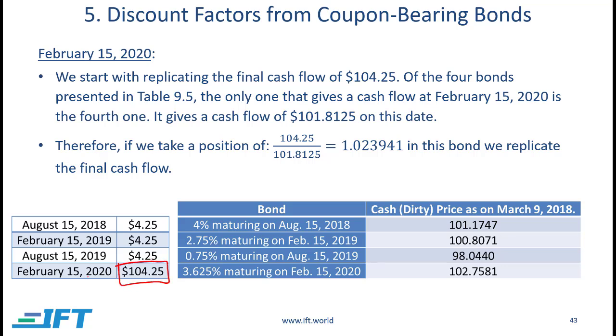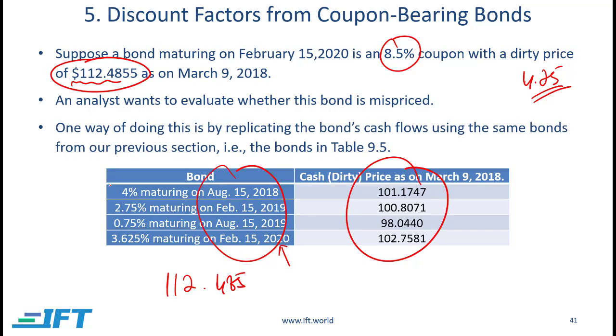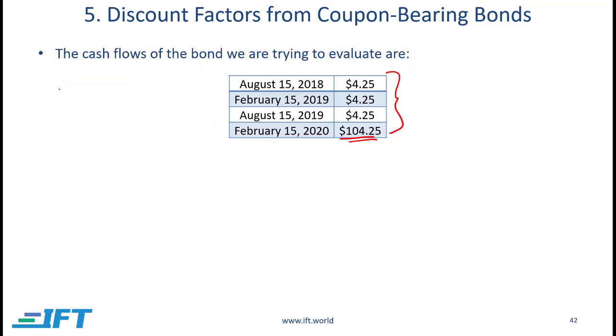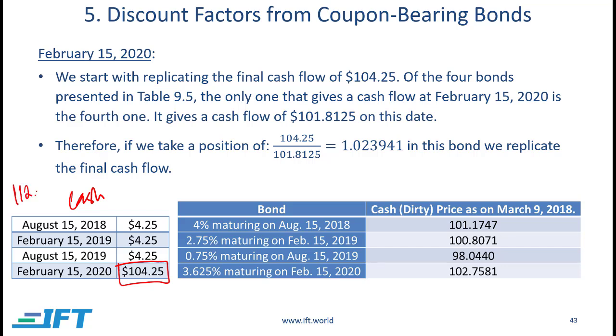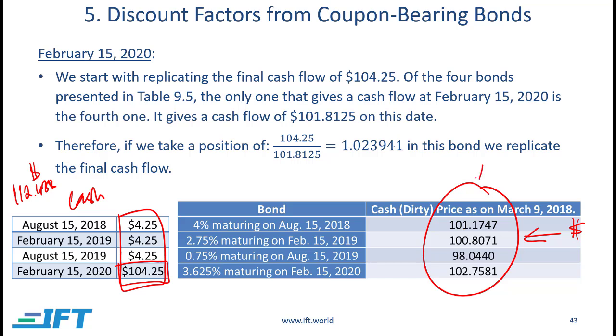Now what are we really doing? We're replicating the cash flows of this bond, which is available for 112.488 right now, and it's going to give us these cash flows. We're going to try to replicate those cash flows from these four bonds and see how much money we have to pay for that right now, based on these current prices. Then we'll see if it's exactly the same as the current price of this bond, or if it is different.